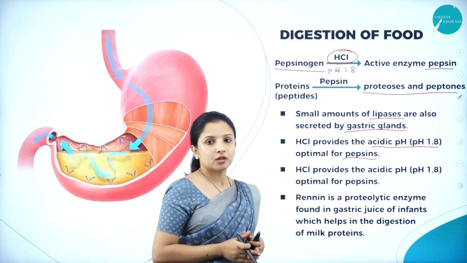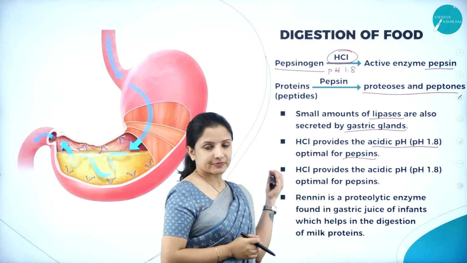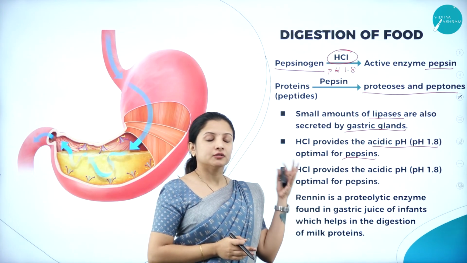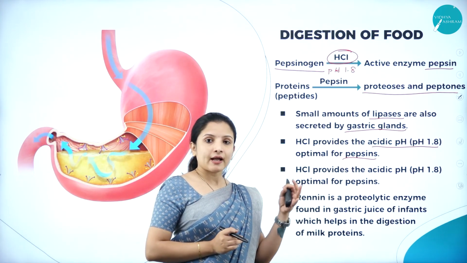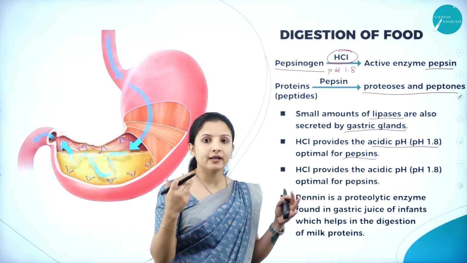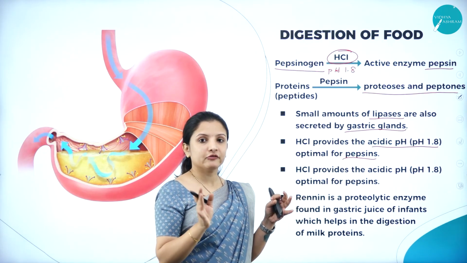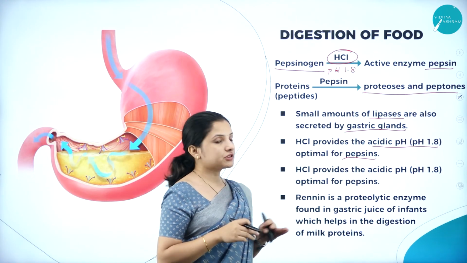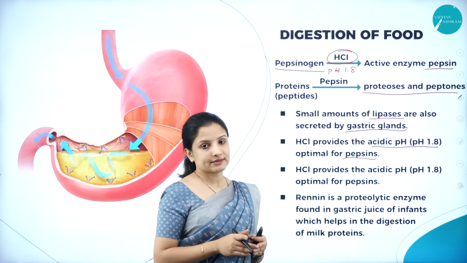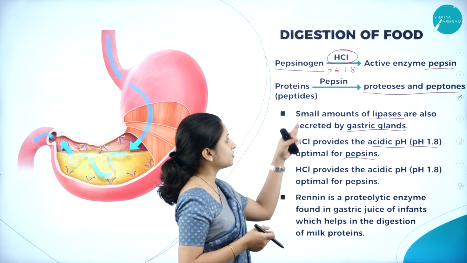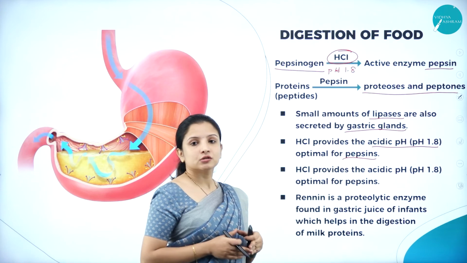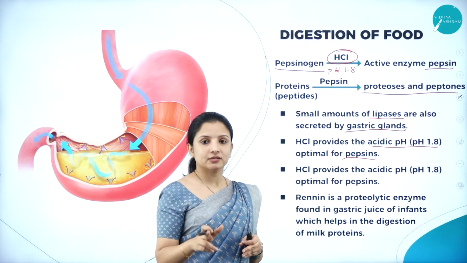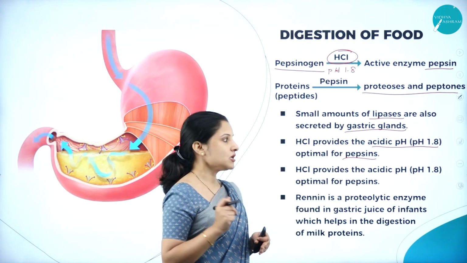So this was about pepsin. Pepsin is nothing but the active form of pepsinogen. Pepsinogen is inactive, and that inactive pepsinogen should be made active. How? It is made active by the HCl, which has a pH of 1.8. Now when the pepsin becomes active, the protein present in the food will be broken down into proteoses and peptones. So this is how protein digestion begins in the stomach. Carbohydrate digestion begins in the mouth, protein digestion begins in the stomach.